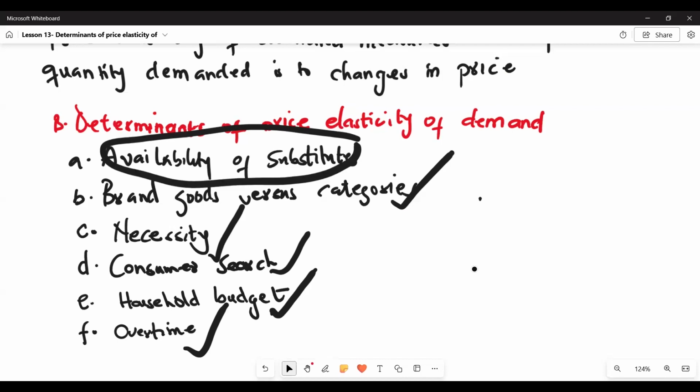Our next lesson, we'll be looking at revenue and demand